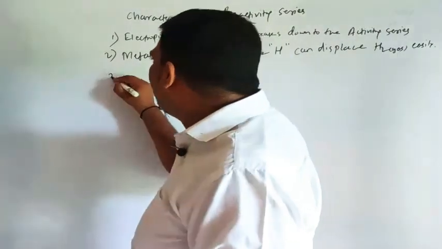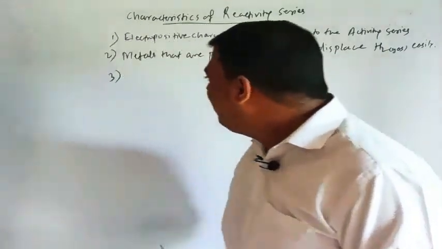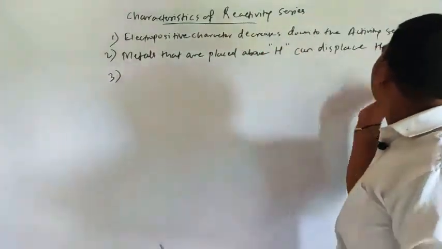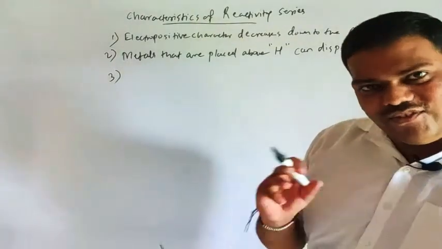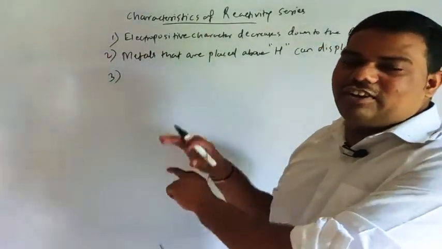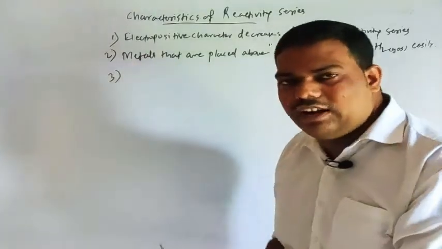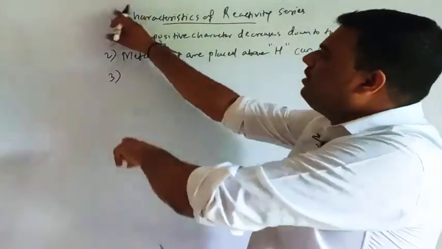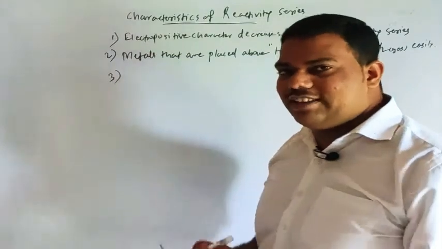Understood? From the reaction with acid, in that only we saw, whenever we wrote that activity series, in that we wrote here. So you revise that also.